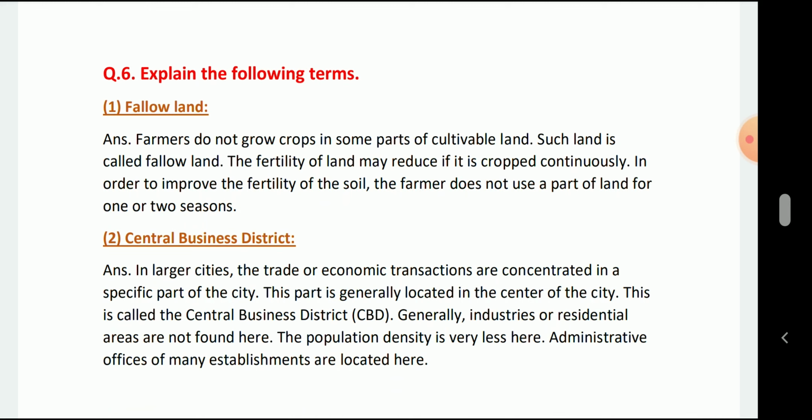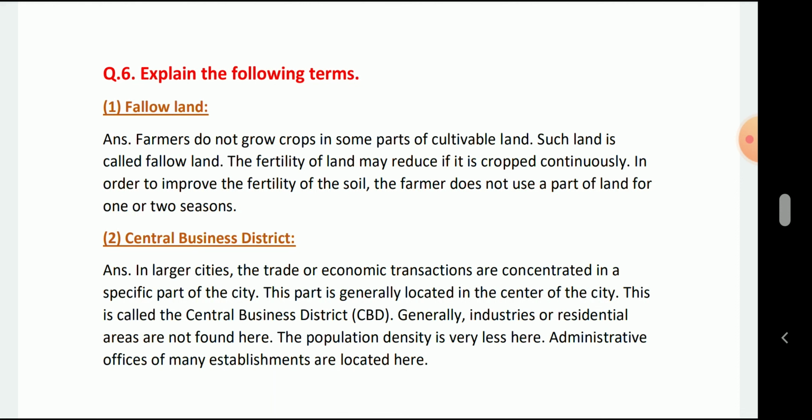Explain the following terms. First, fallow land. Answer: farmers do not grow crops on some parts of the cultivated land. Such land is called fallow land. The fertility of land may reduce if it is cropped continuously, so in order to improve the fertility of the soil, farmers do not cultivate a part of the land for one or two seasons.